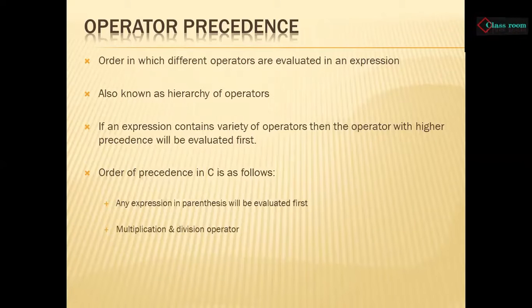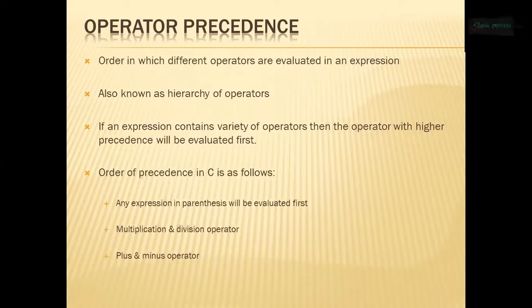Multiplication and division operators are then evaluated, and after these, plus and minus operators. One more thing: within parentheses, the expression in the innermost parenthesis will be evaluated first, and then the outer, and then the outermost parenthesis.